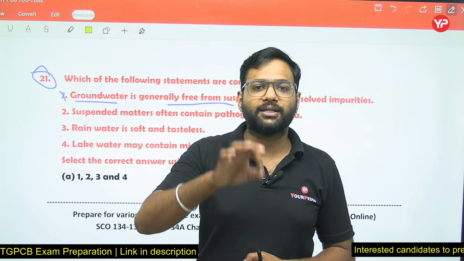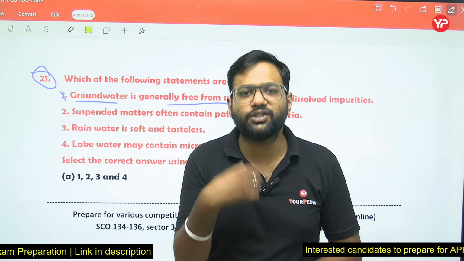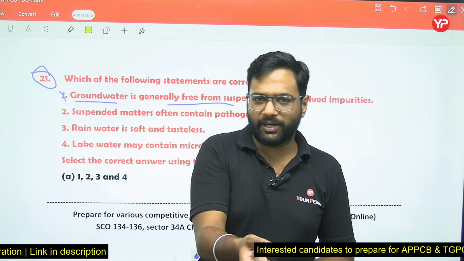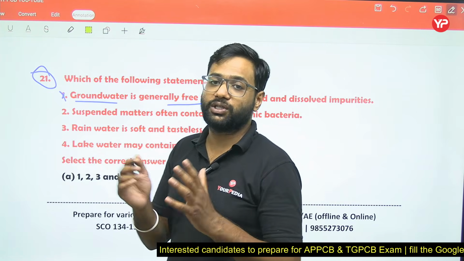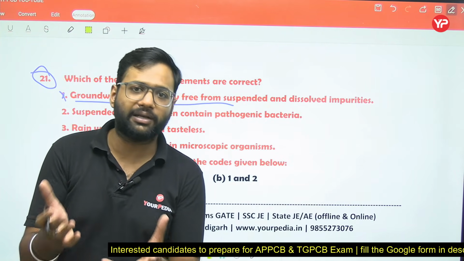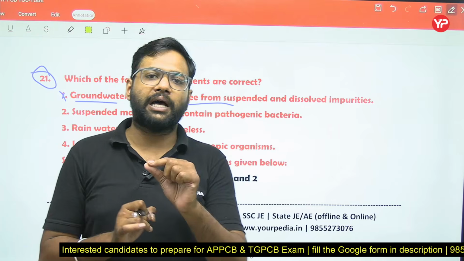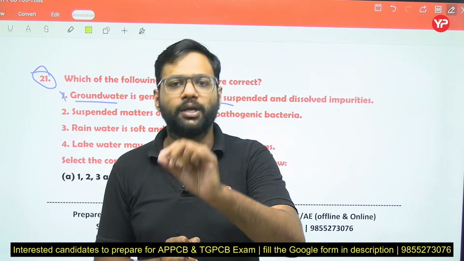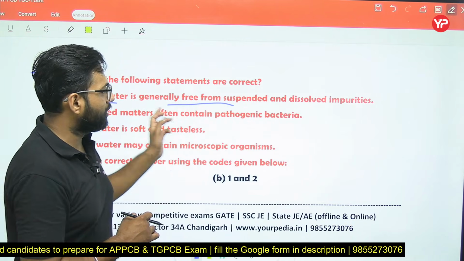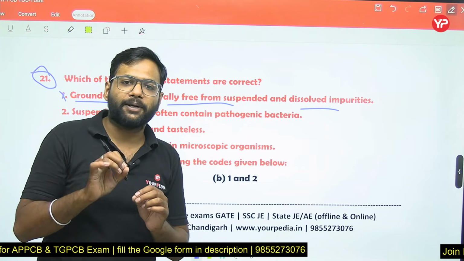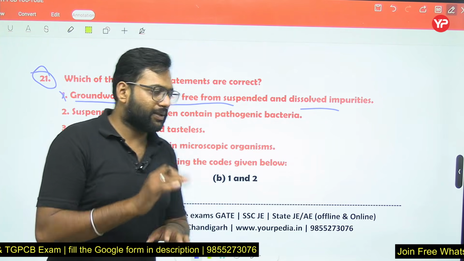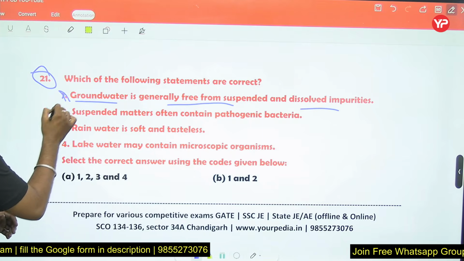But as groundwater has a deficiency of oxygen, aeration treatment is not there. Since groundwater is in contact with soil and minerals for a longer duration, it will contain a larger amount of dissolved solids. So remember this point: groundwater contains dissolved impurities in high amount, but suspended solids in a much lesser amount. So the first statement is false.